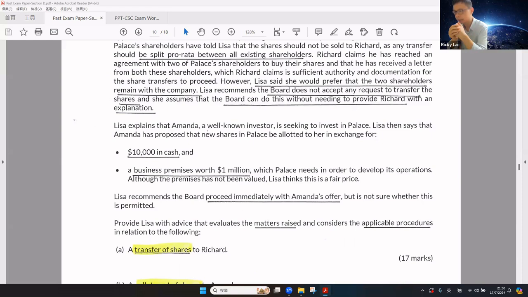One is $10,000 in cash and a business premises worth $1 million, which the company needs in order to develop its operation. Although the premises has not been valued, Lisa thinks that this is a fair price. Lisa recommends the board proceed immediately with the amended offer, but is not sure whether this is permitted.